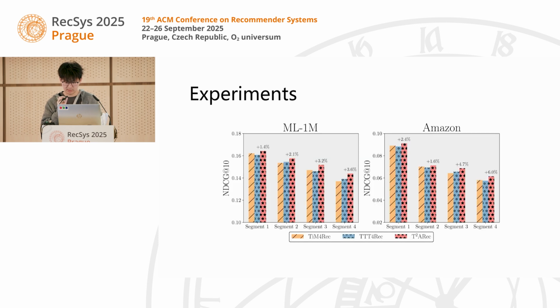We also checked the key practical concern of effectiveness on the shifts, as shown in the figure. T2Rec's advantage grows with larger interest shifts, in segments 3 and 4. This proves it's not just better overall, but especially better at handling the problem we set out to solve, the user interest shifts at the test time.